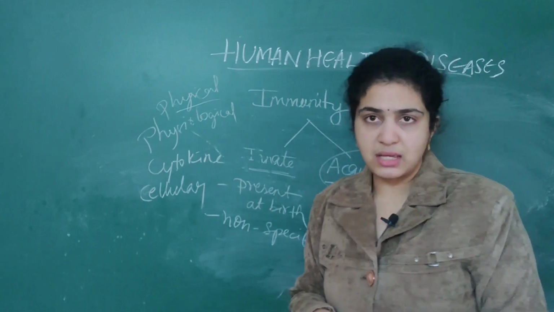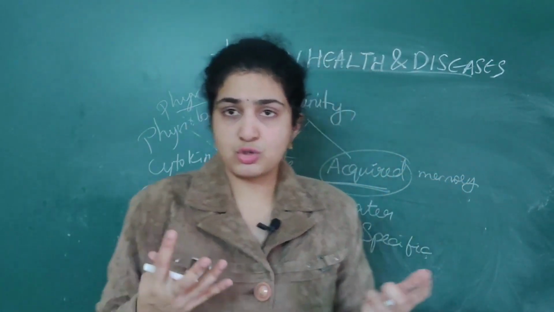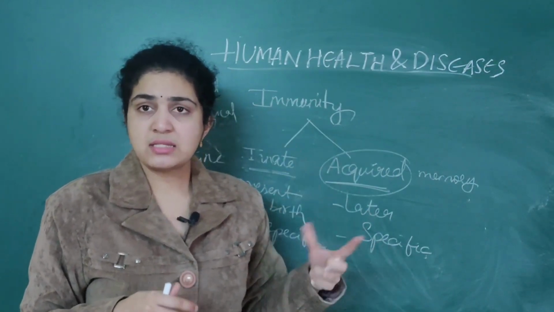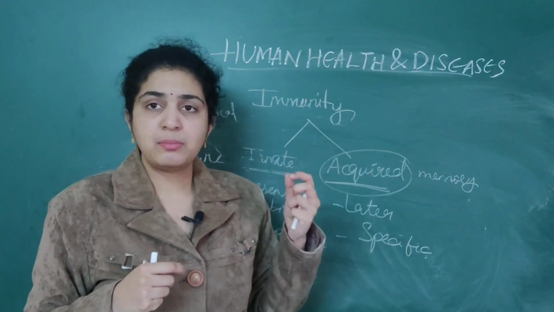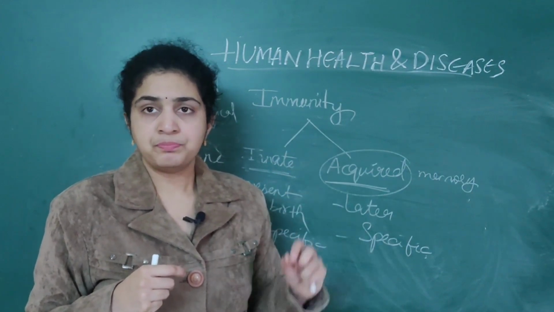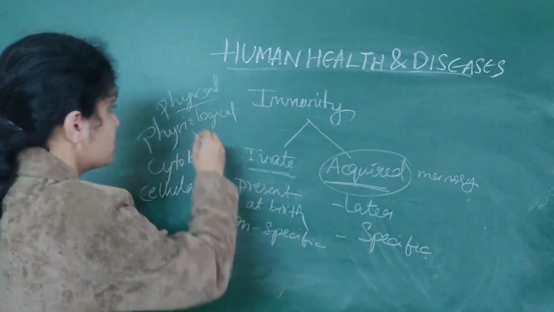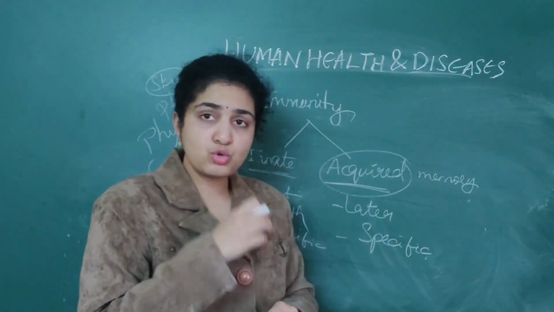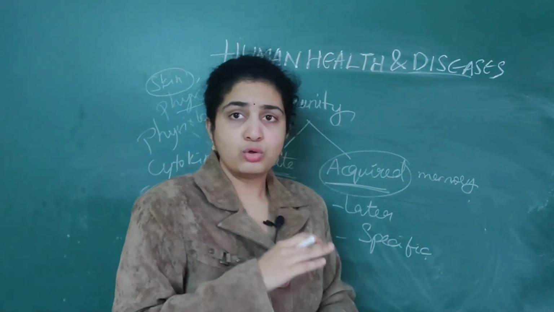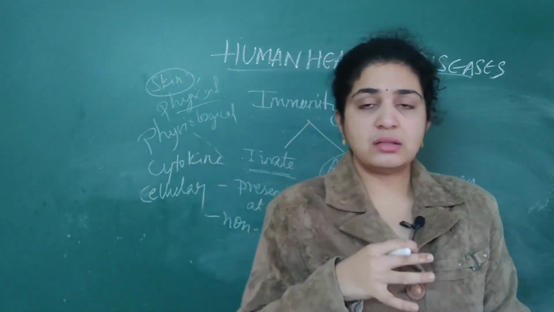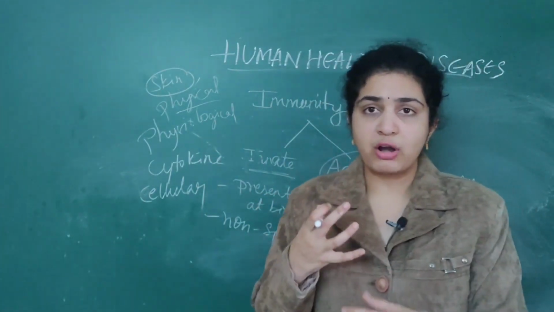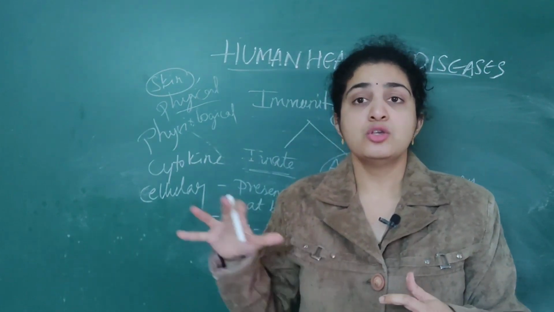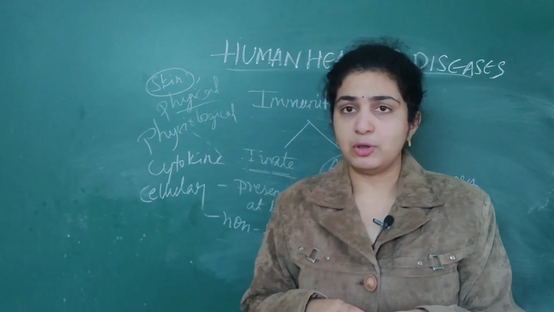Take physical barriers. What are the physical barriers you see? The most common, which everyone knows, is skin. Skin is the main barrier which prevents microorganisms from entering the body. Skin has 2 to 3 layers, and the epithelium will not allow foreign particles to enter our body. Skin is present at birth, so it is classified under innate immunity.